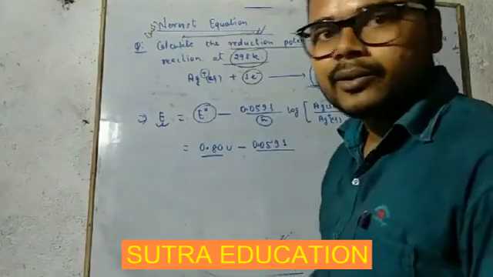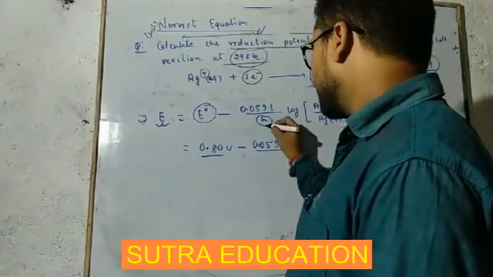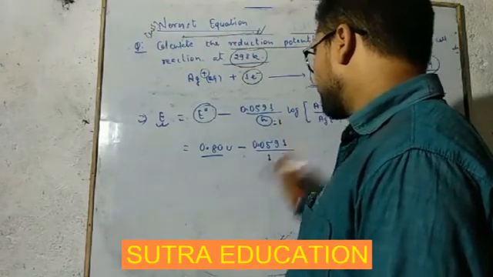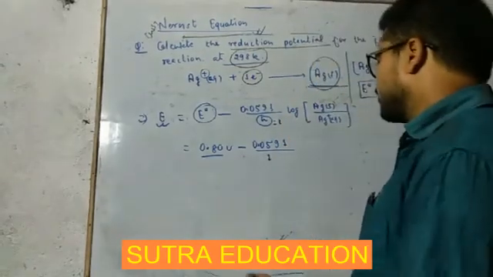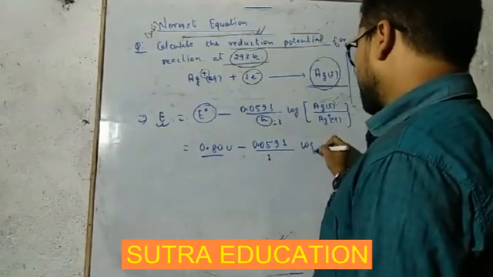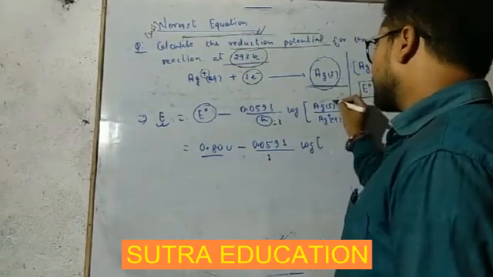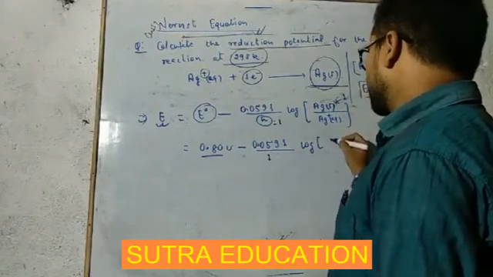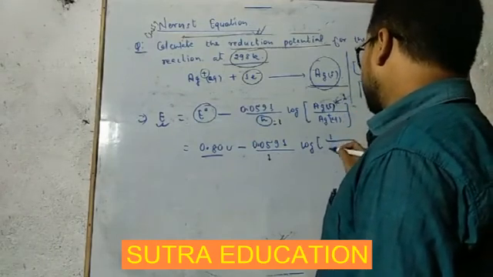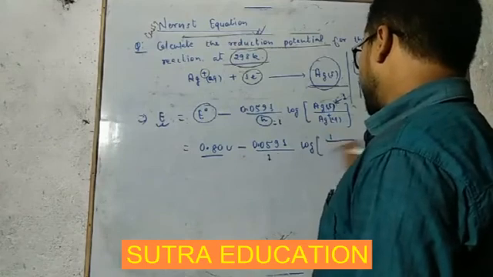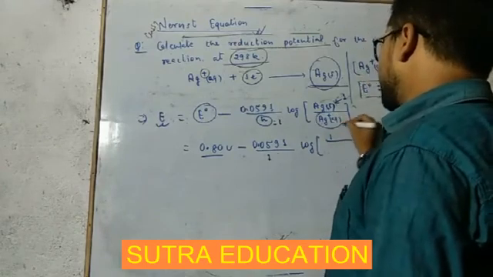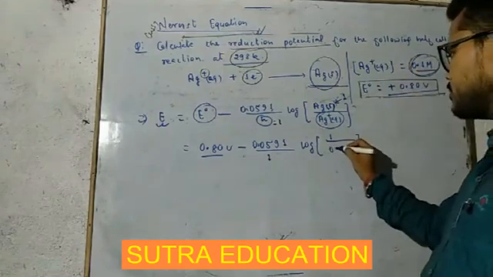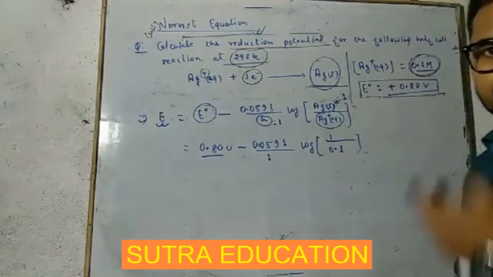In place of n, just write here 1, into log. I told you concentration of solid, this is solid now, concentration of solid is taken as 1. So it will be 1 upon concentration of Ag plus aqueous. It is given here 0.1 molar. So write here 0.1.